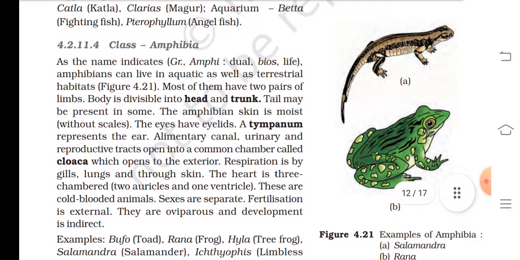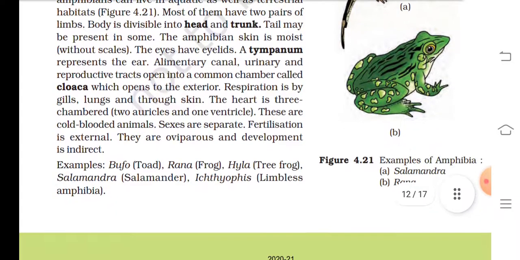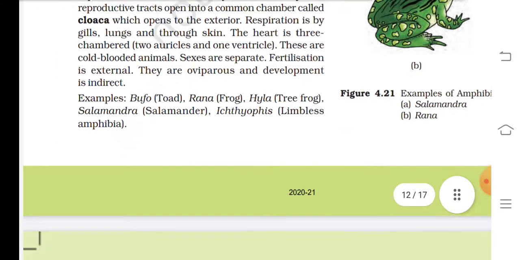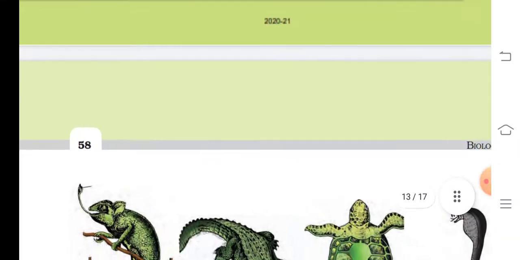Respiration is by gills, lungs and through skin. The heart is three-chambered, 2 auricles and 1 ventricle. They are cold-blooded animals. Sexes are separate. Fertilization is external. They are oviparous and development is indirect. Example: Bufo, Rana, Hyla, Salamandra, Ichthyophis.